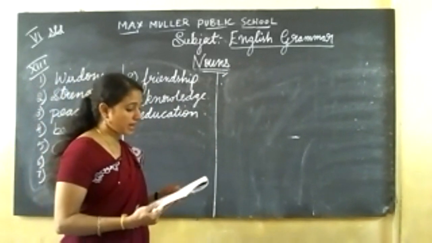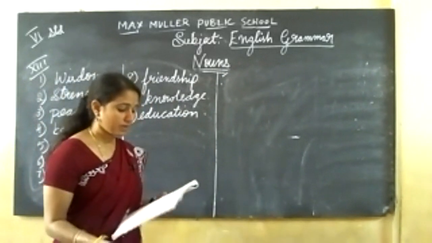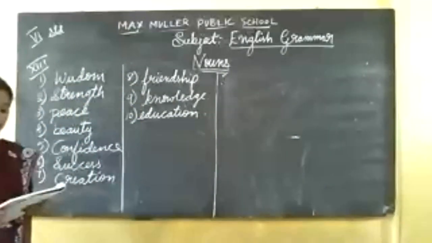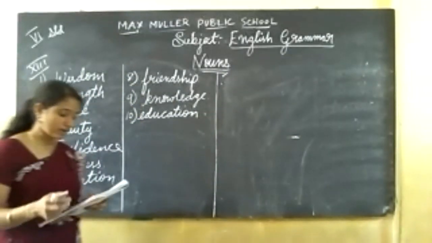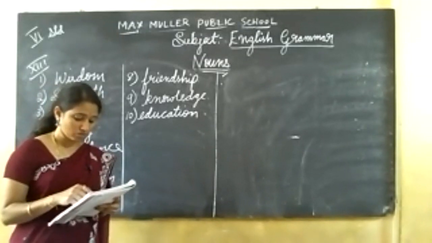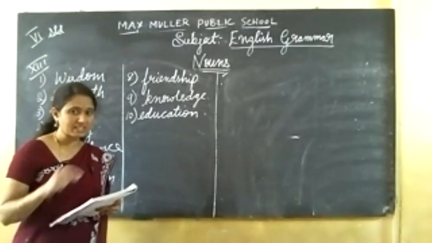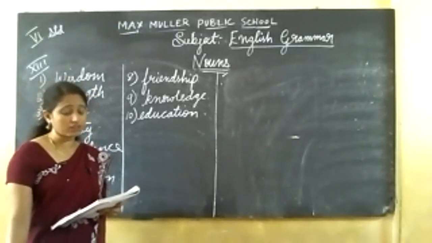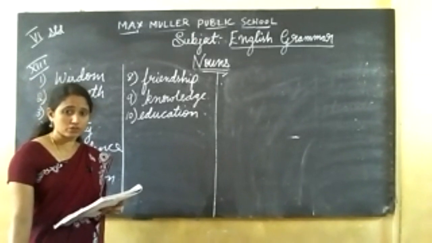Choose an abstract noun to fill in the blanks. They have given the options at the end. After 9th question, they have given you the options, answers. You have to select the proper answer and you have to write in the proper position.